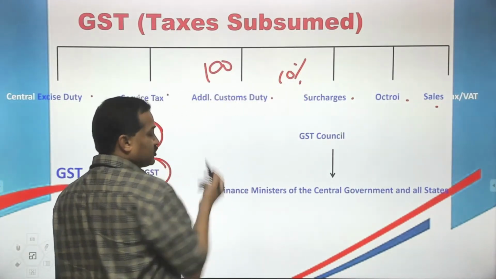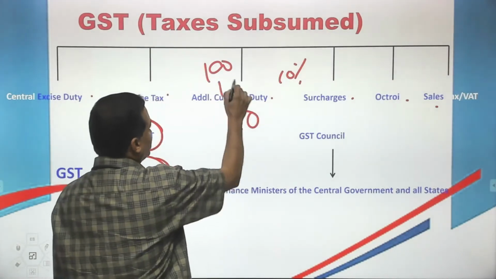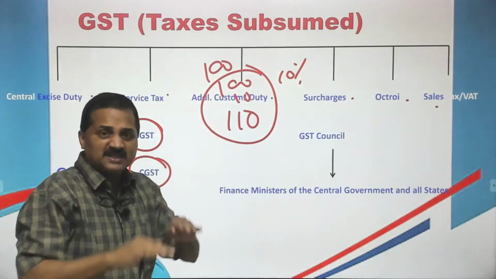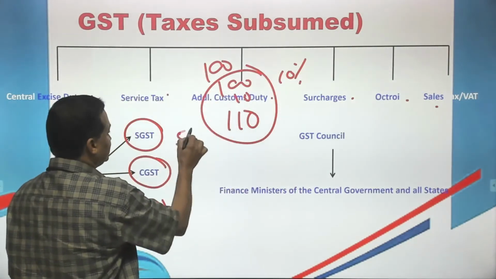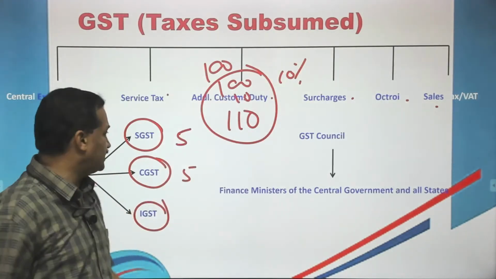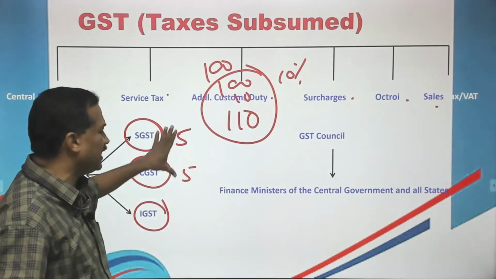So the shopkeeper will collect 110 rupees from us, 100 rupees for the product, 10 rupees tax. This 10 rupees is divided equally between the centre and the states. 5 rupees SGST, 5 rupees CGST. 5 rupees will go to the central government, 5 rupees will go to the state government, that is all. It is not an additional tax, but only a nomenclature.